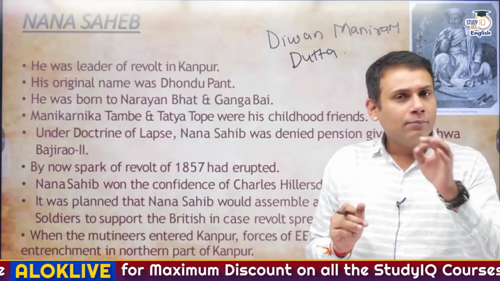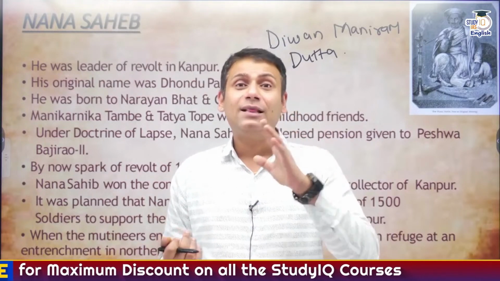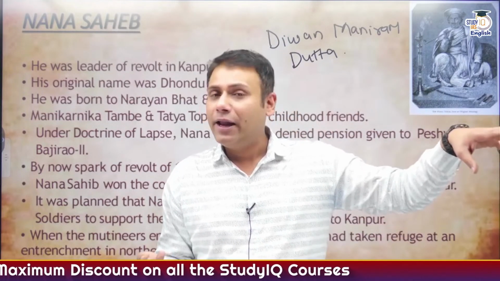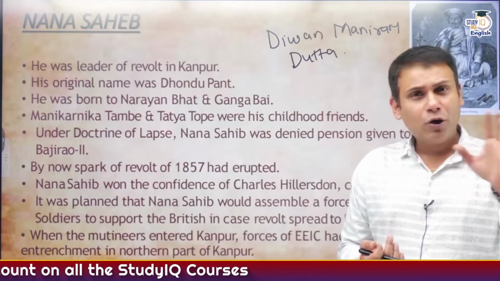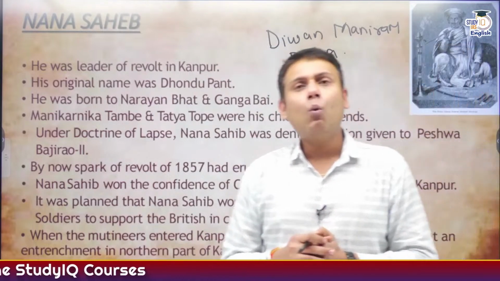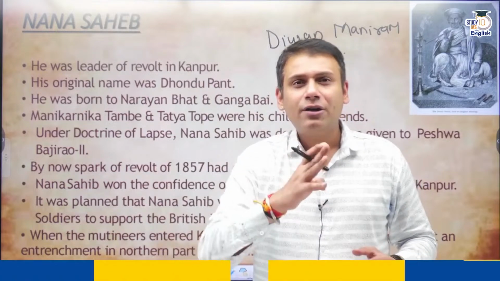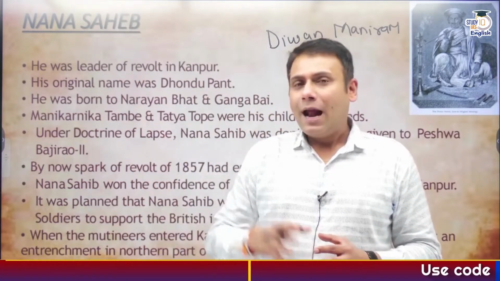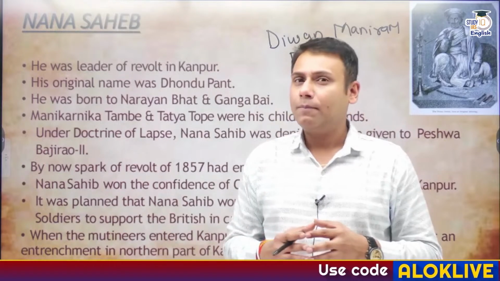Now, Diwan Maniram Dutt, initially he was loyal to the Britishers and he was appointed as a Tehsildar. His family had migrated initially from the region of Kannauj in UP to the region of Assam. They were loyal to the Britishers and the Britishers gave him the post of Tehsildar. Now, one fine day, there was a company's officer whose name was Sir Charles Bruce. And Diwan Maniram Dutt gave him the idea for commercial cultivation of tea.